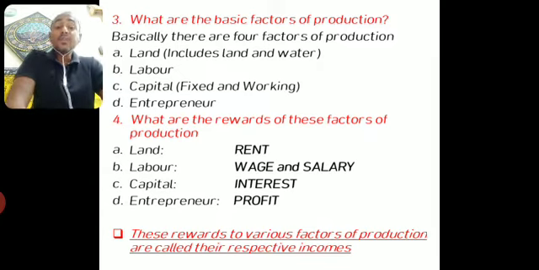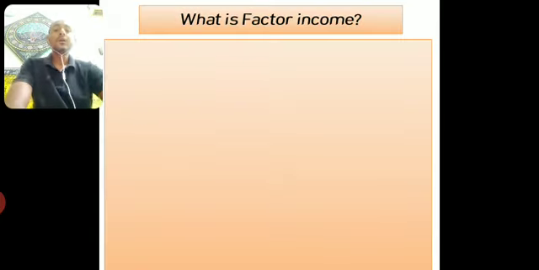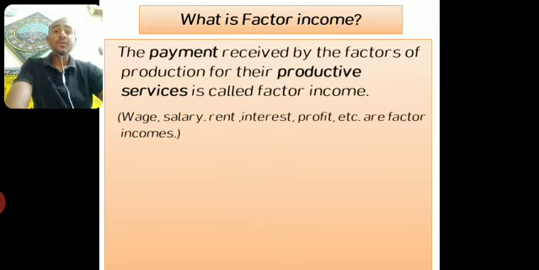You can see here these rewards to various factors of production are called their respective incomes. We can call them factor incomes also. Remember this term, factor income, which will be useful for you in calculation of national income. Factor income: rent, wage and salary, interest and profit. These are called factor incomes of the different factors of production. What is factor income? I have already mentioned to you. The payment received by the factors of production for their productive services is called factor income. Wage, salary, rent, interest, profit, etc. are factor income. So there should not be any doubt in here now.